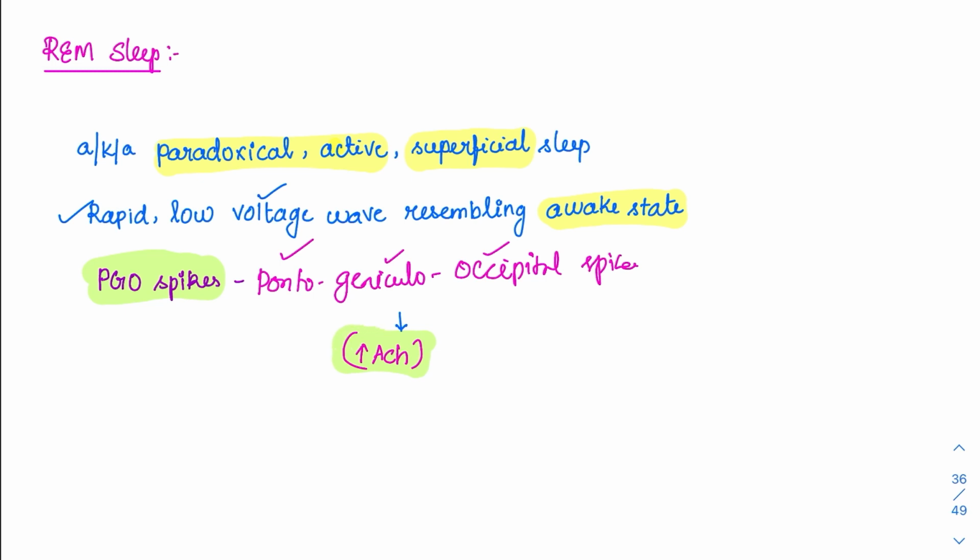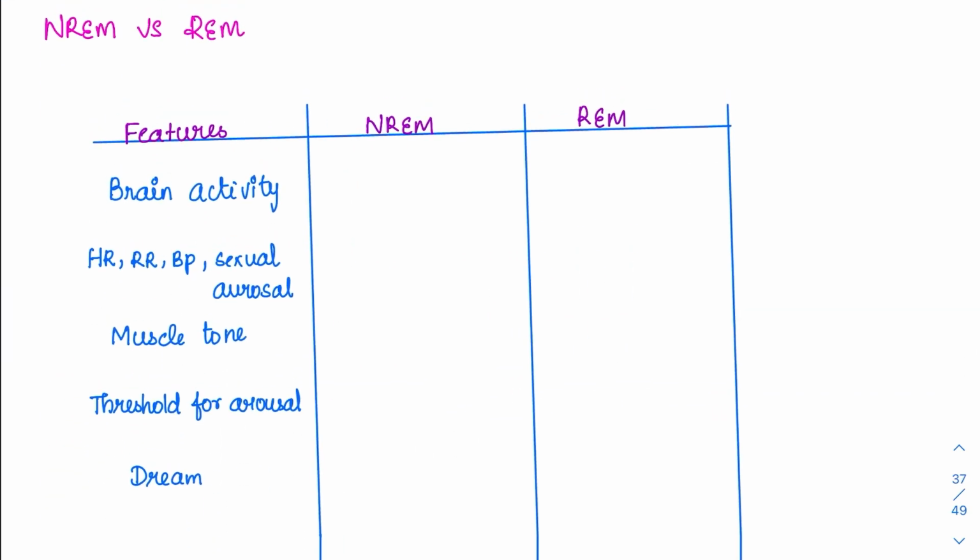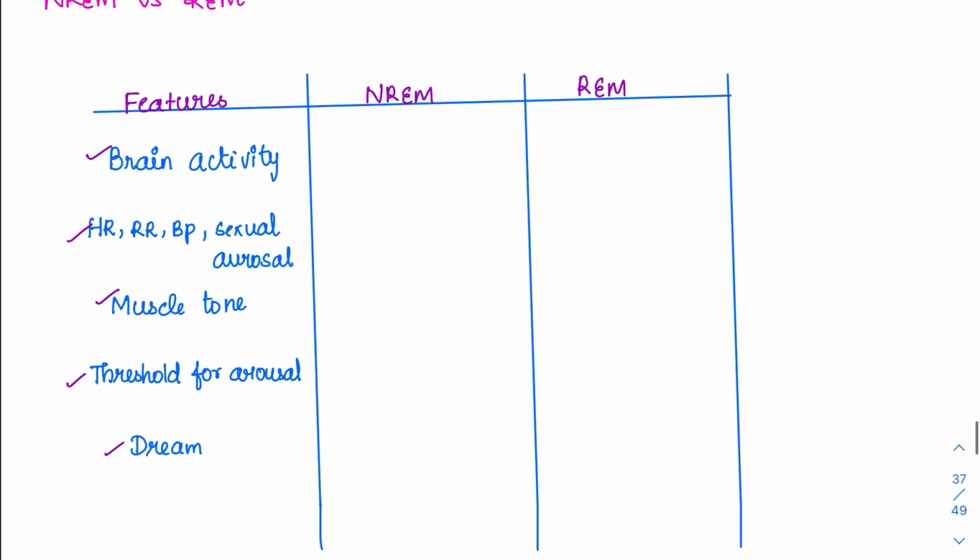So what are the differences between a REM and a non-REM sleep? We'll see the REM versus non-REM sleep. We'll be seeing under the subheadings brain activity, heart rate and other parameters, muscle tone, threshold for arousal, and what is the type of dream. So coming to the brain activity, in non-REM, the person is in a deep delta wave, so the brain activity is reduced here. Whereas in case of REM, it is still active because of the PGO spikes and other activity in brain. The heart rate, respiratory rate, BP, everything reduces here. The sexual arousal, everything reduces here. Whereas everything is increased in case of a REM.